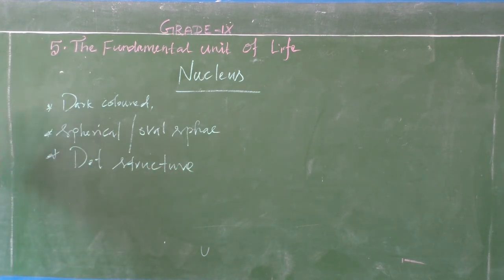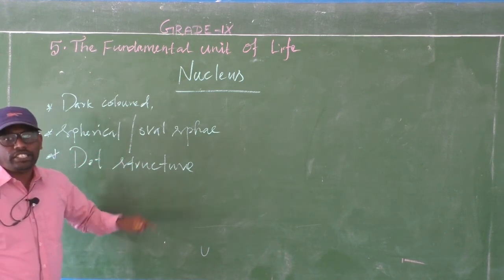If you see the plant cell or animal cell, you can identify the dark colored, spherical or oval shaped dot structure.